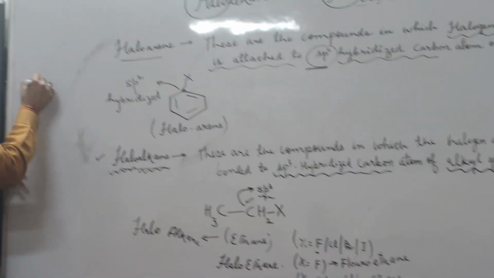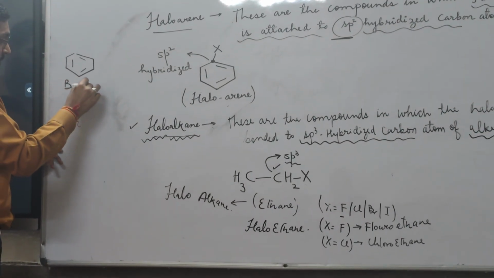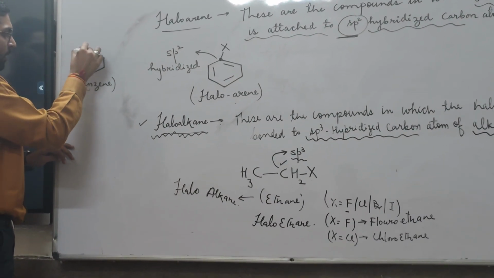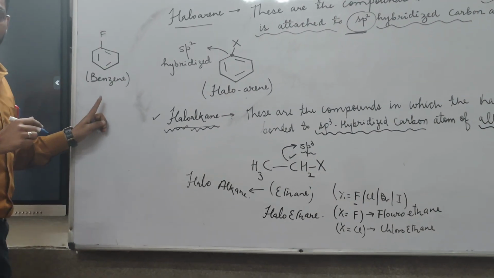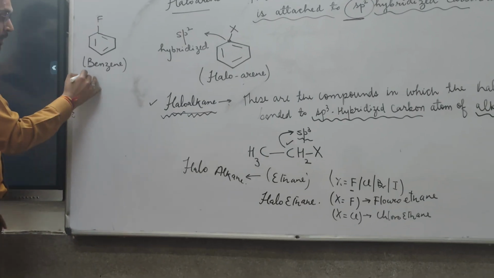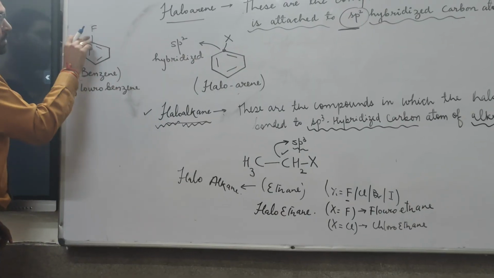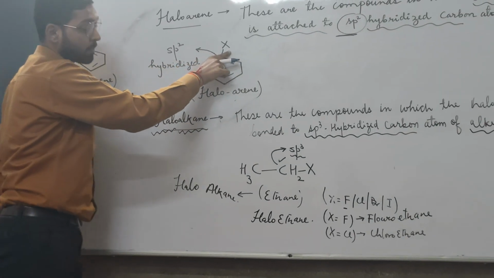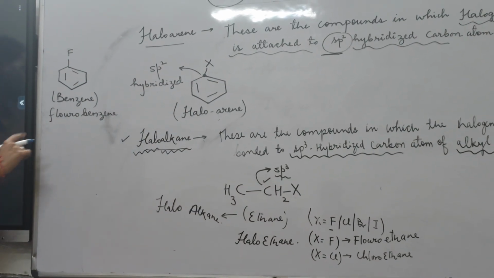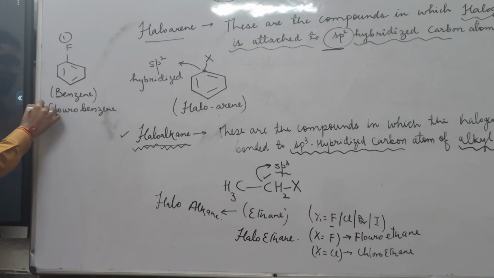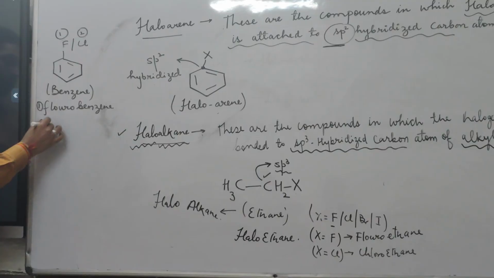Similarly, this is a benzene ring where one of the hydrogens is replaced by fluorine. So the name will be fluorobenzene. If the halogen here is chlorine, then the name will be chlorobenzene. So the name in the first condition is fluorobenzene, and if the halogen here is chlorine, the name will be chlorobenzene.